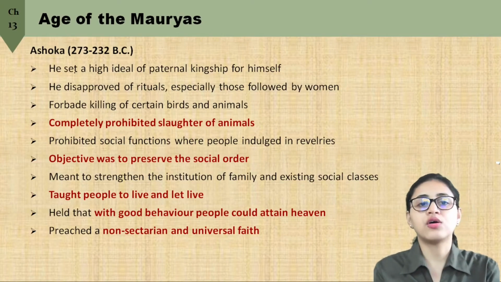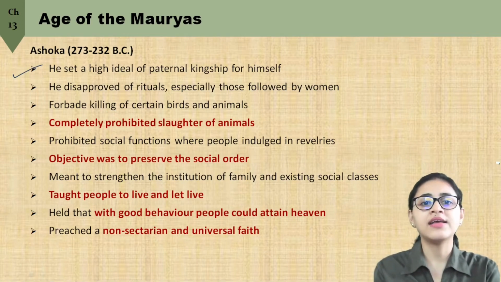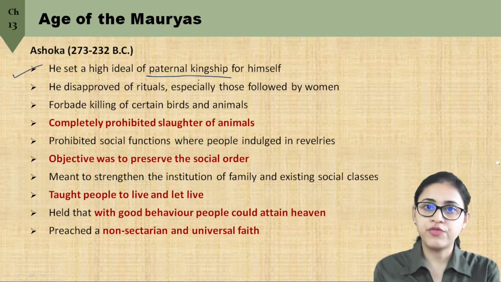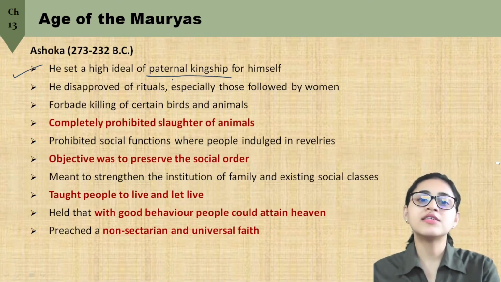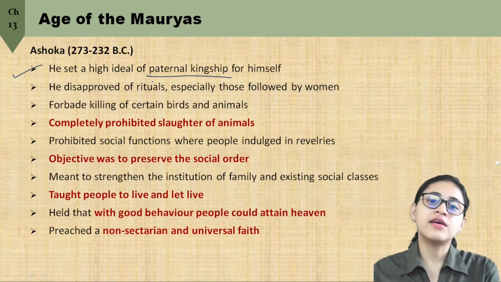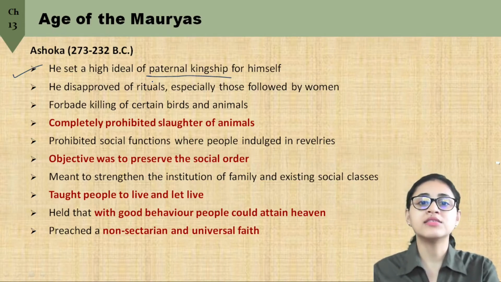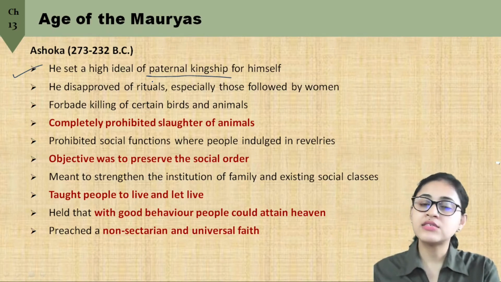Now if we talk of Ashoka's Dhamma, he set a very high ideal of paternal kingship for himself. He considered himself a paternal figure. He told his officers to tell his subjects that they were like his children, and he asked the officers to take good care of his subjects.